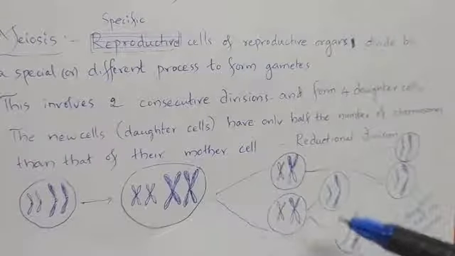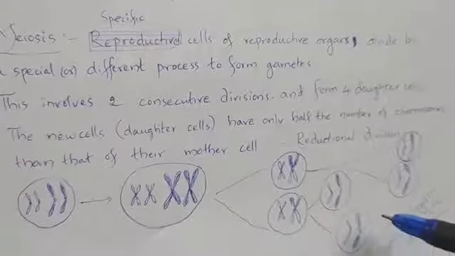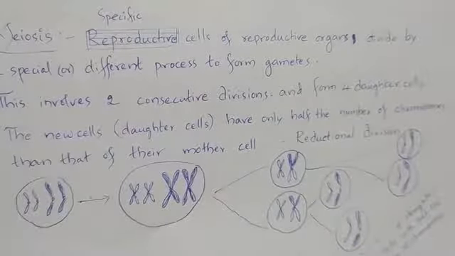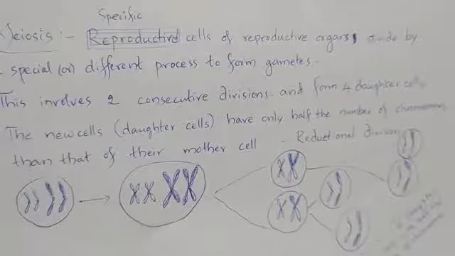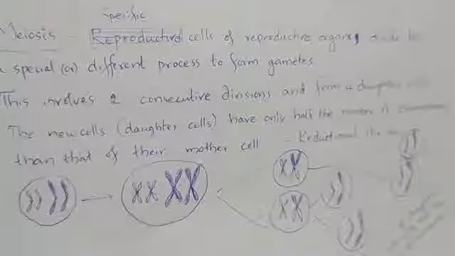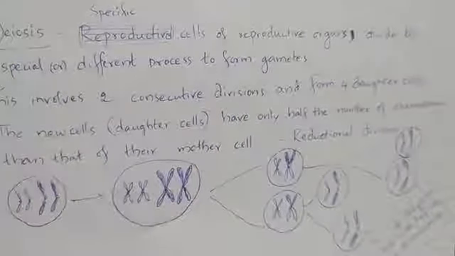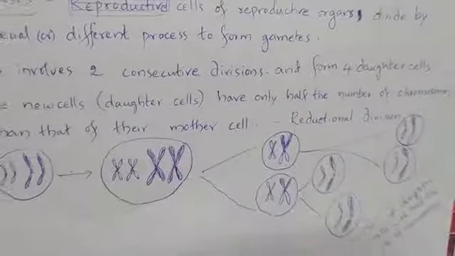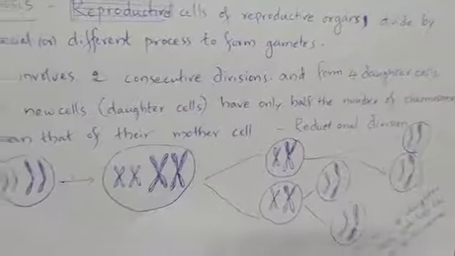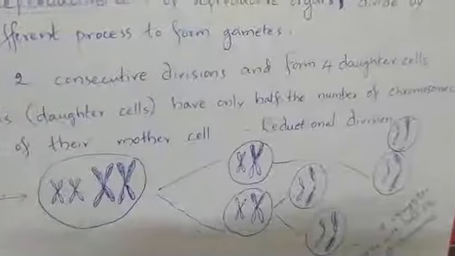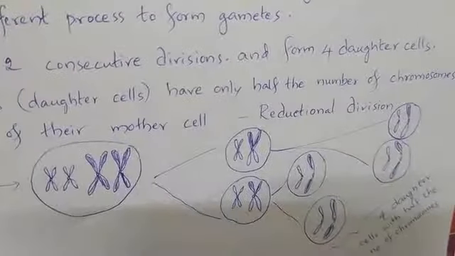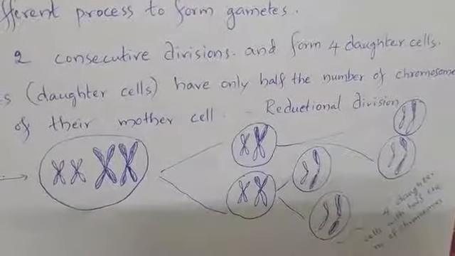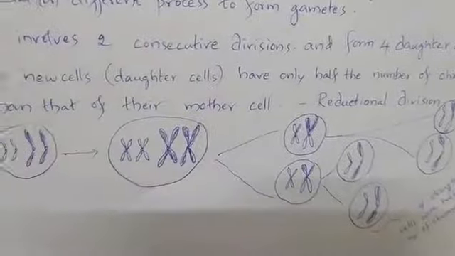And from this cell also, 2 daughter cells are formed. Each one has what? 2 chromosomes, compared to their mother cell, which had 4 chromosomes. So the new cells or daughter cells have only half the number of chromosomes of their mother cell, right? See, the daughter cells have only half the number of chromosomes of their mother cell.